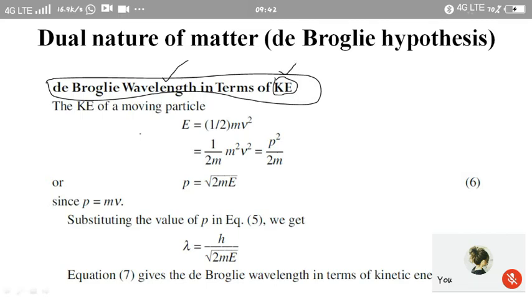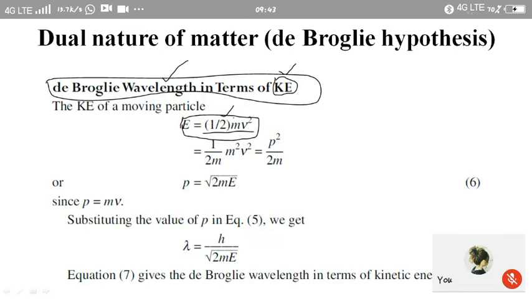Since the particle is in motion, if we assume it has a particle nature, in that case the kinetic energy of the particle is given by half mv square. This is the general expression for kinetic energy, where m is the mass of the particle and v is the velocity of the particle. So whenever a particle of mass m is moving with velocity v, it is associated with kinetic energy, and the expression is kinetic energy is equal to half mv square.